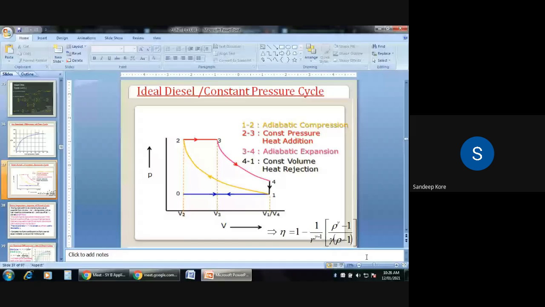Because in interviews, or in any competitive examination, these things will be asked. So we are going for the ideal diesel cycle, whose second name is the constant pressure diesel cycle. Why is it given the name constant pressure? Because the heat addition takes place at constant pressure instead of constant volume as in the Otto cycle.